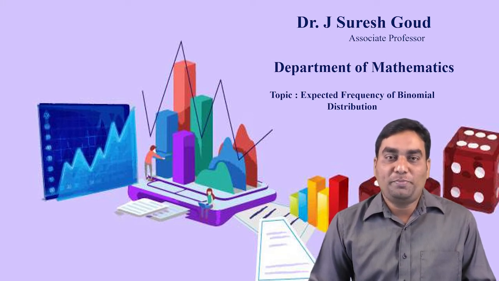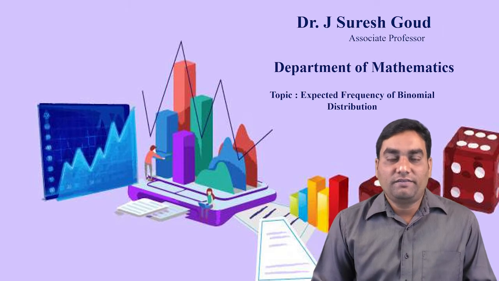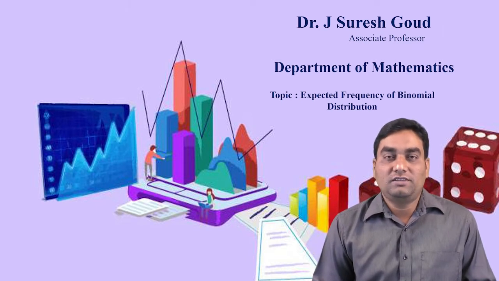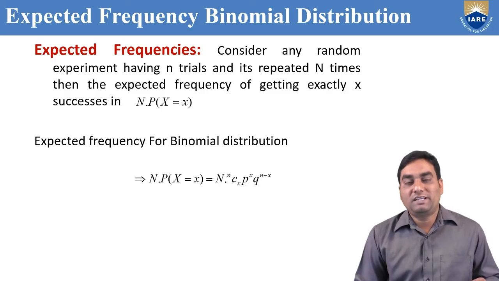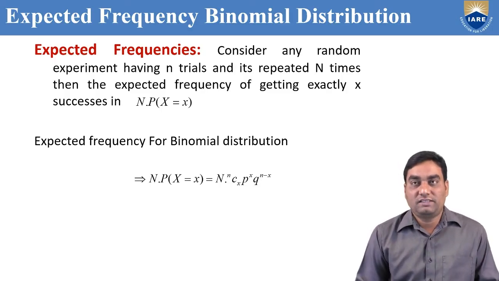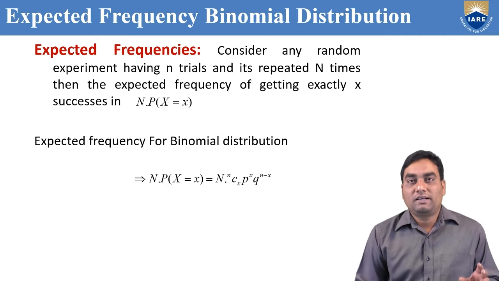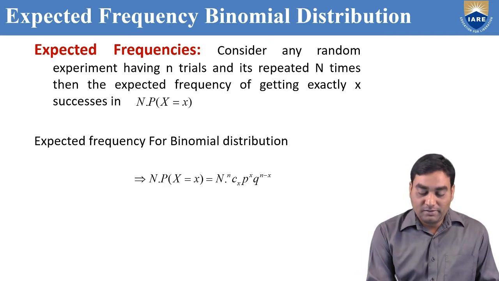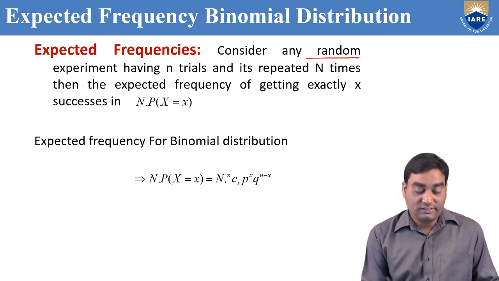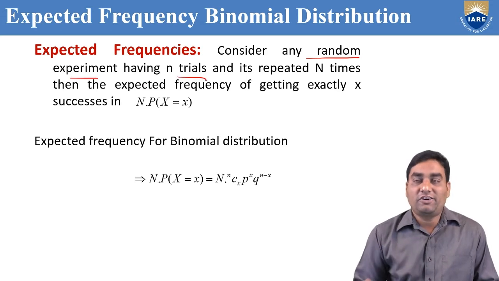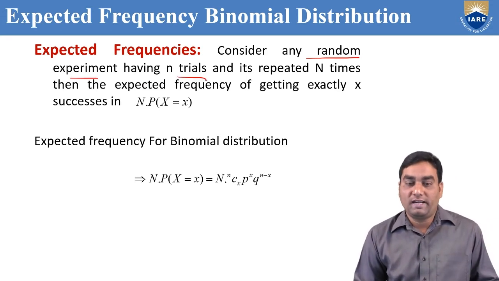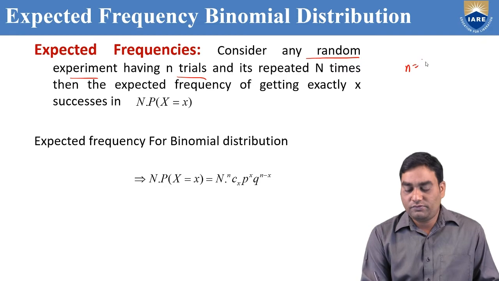See, that same topic, expected frequency, we can discuss in binomial distribution, similarly Poisson distribution. Actually, what is meant by expected frequency? Consider any random experiment like tossing a coin, having n trials. Tossing 4 coins, in that case n equal to 4.